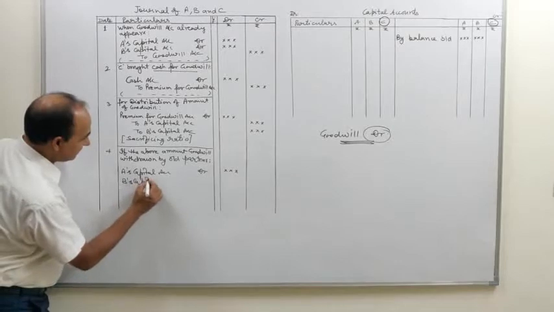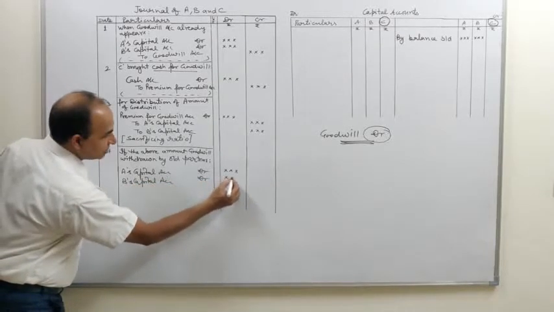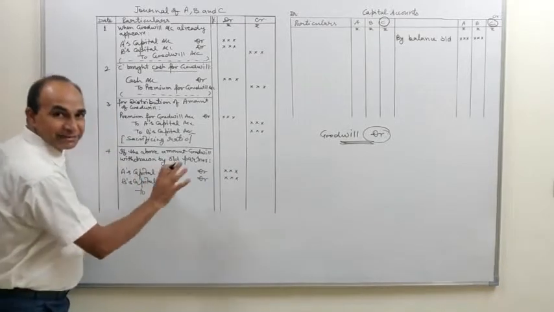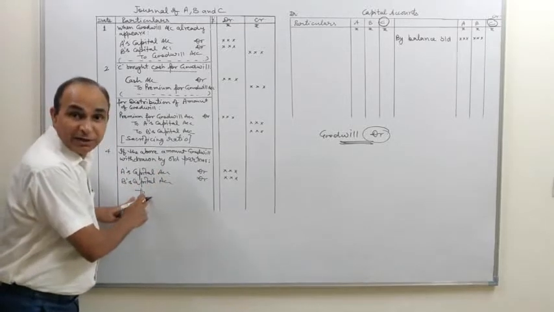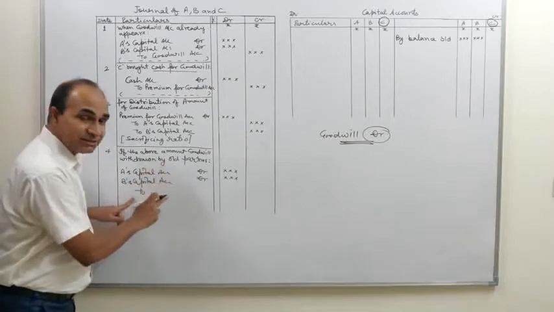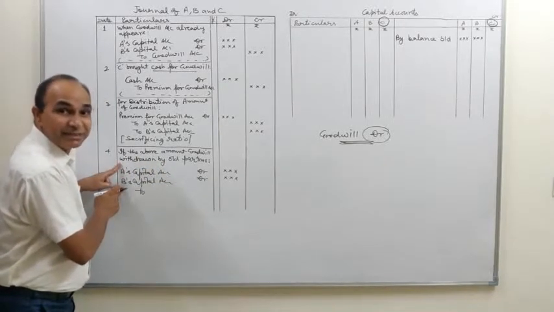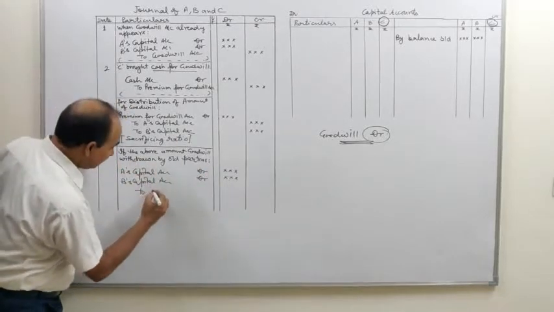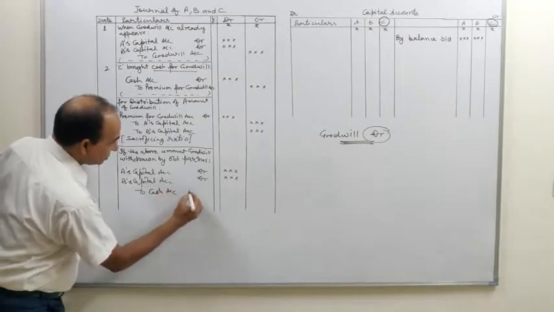It means it is affecting the capital account once again, and the effect of this journal entry will be that their capital account is reduced by this amount. See, A's capital account debit, B's capital account debit, what they withdrew? Cash from the business. The effect of this journal entry will be debited capital accounts. It means their capital account is reduced by this amount. At the same time, cash is reduced from the business, to cash account.